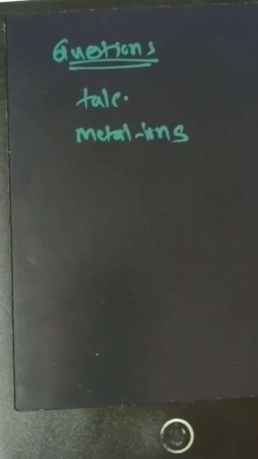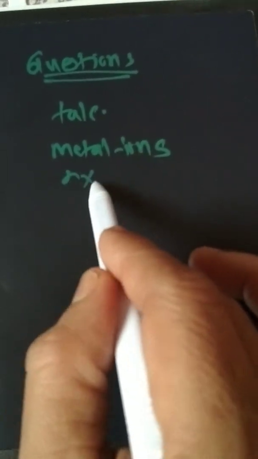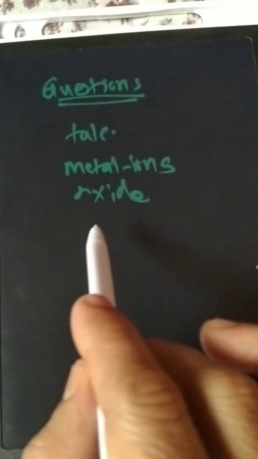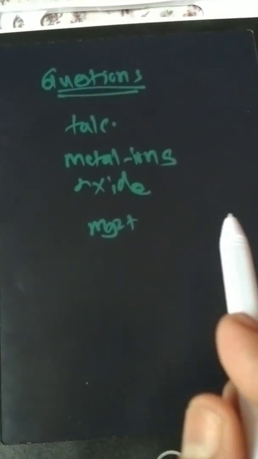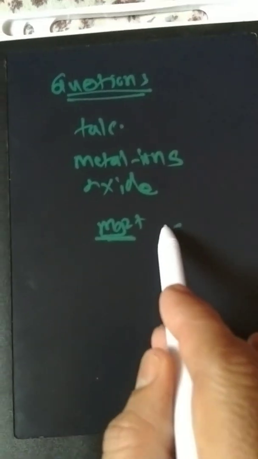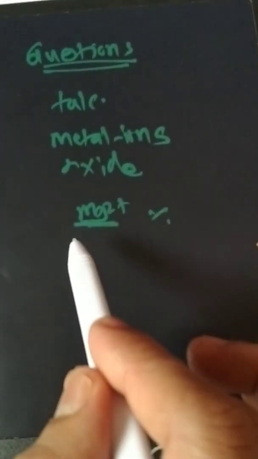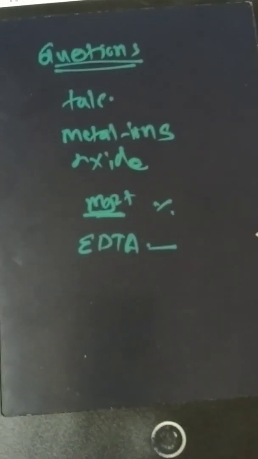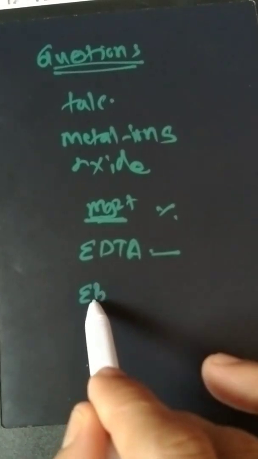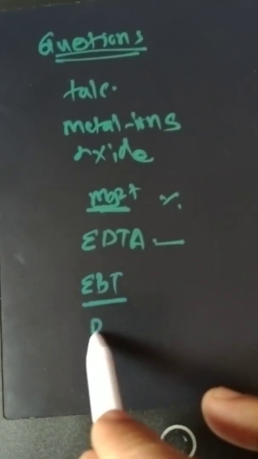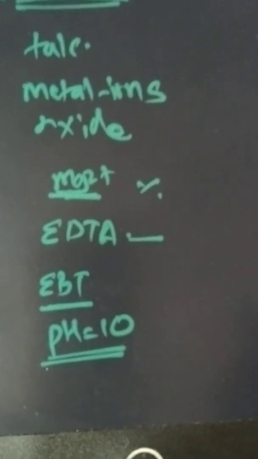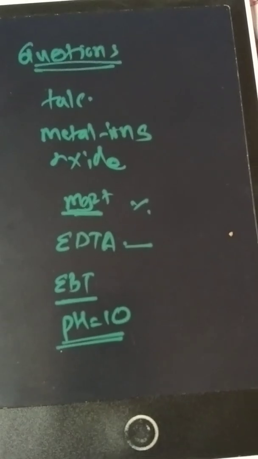Silicon, a metalloid, is present, and its oxides are present. The oxide formula of the talcum powder or talc can be asked. The amount of magnesium from a variety of commercial samples can be asked. What is the percentage of magnesium in talcum powders? That can be asked. How the talcum powder is analyzed for magnesium using EDTA titration, what type of complexometric titration is used, which type of indicator is to be used, that is EBT indicator, what is the pH of the solution maintained, and how it is maintained using buffer solution. Such types of questions will be asked on the estimation of magnesium 2 plus in talcum powder.